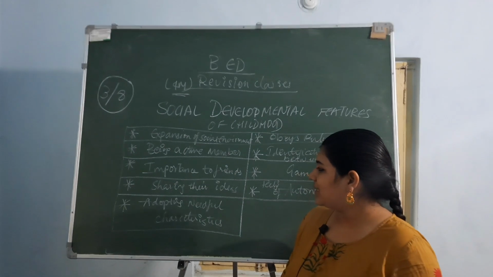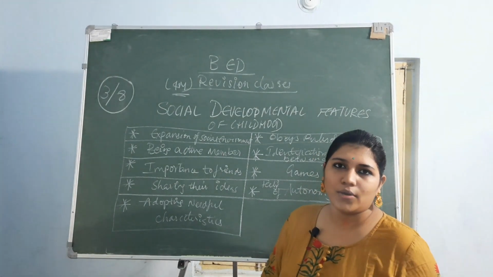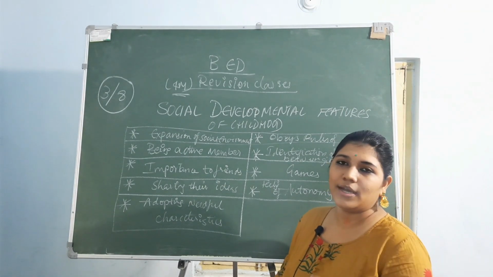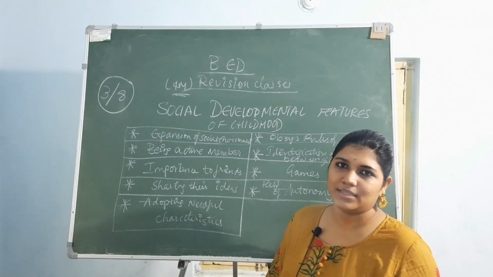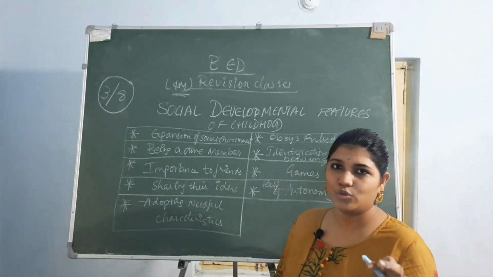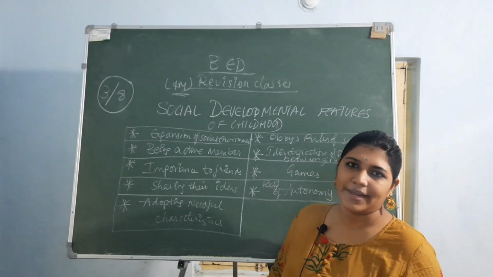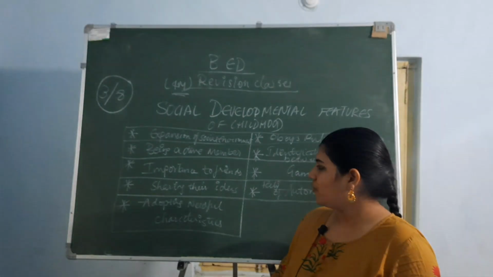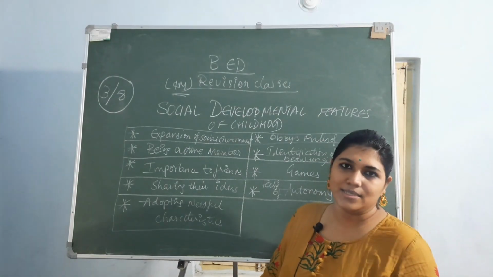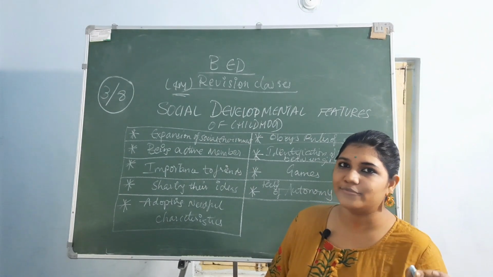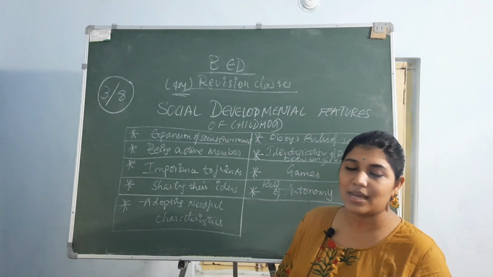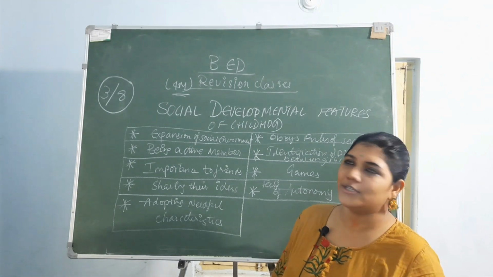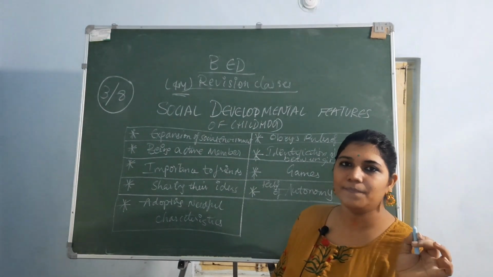And adopting needful characteristics. If you have to go outside, you cannot be so rude, like if you want to play, you cannot cheat the game, or you can't hit your friends or something like that, or break the walls, break the doors, etc. You have to opt some needful characteristics in order to roam in the society, I mean the children. So whenever they are opting those characteristics, they will know if they are going outside how they have to behave. So these are the characteristics they are going to understand at that age, noticed as one important characteristic of social development of the childhood.